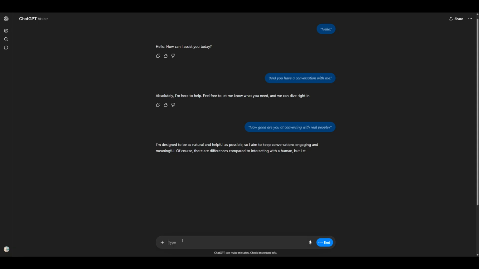Click the voice icon on the right side of the text bar, talk naturally, and enjoy hearing ChatGPT reply out loud.